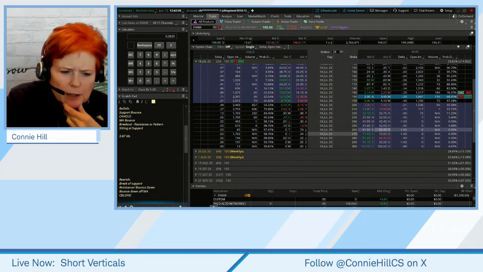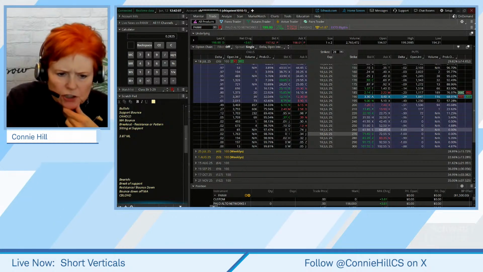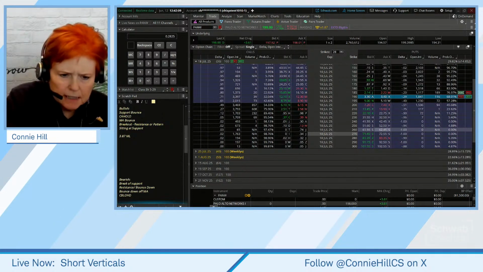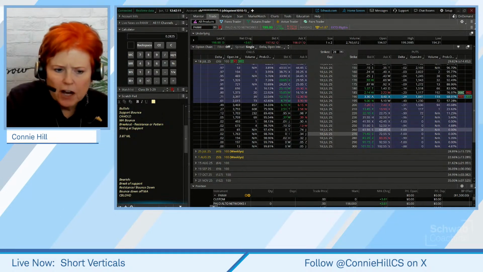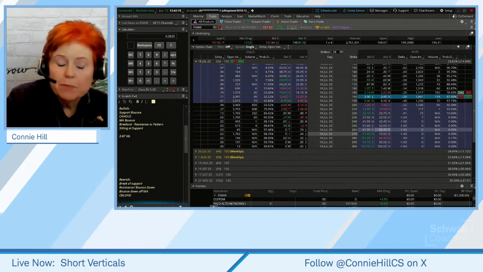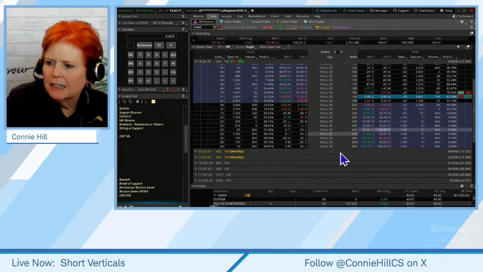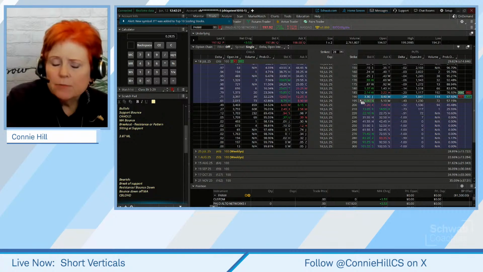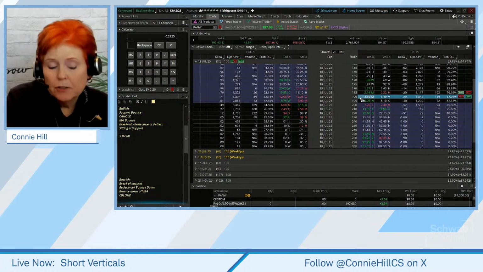Here it says, so you use the delta to choose the short leg, yes. Then the other leg, simply 5 or whatever, the lower strike for protection. You can go $5 away. This one happens to be $5 away, right? 190, 185. Sometimes in the weeklies, you're going to have dollar increments.